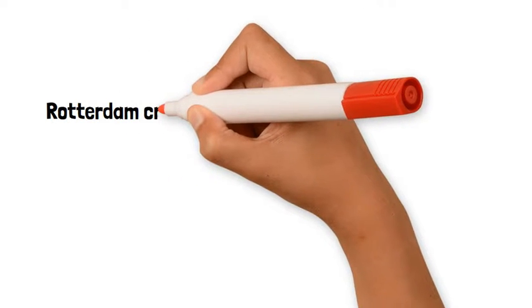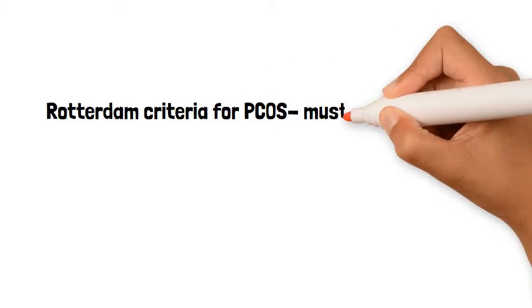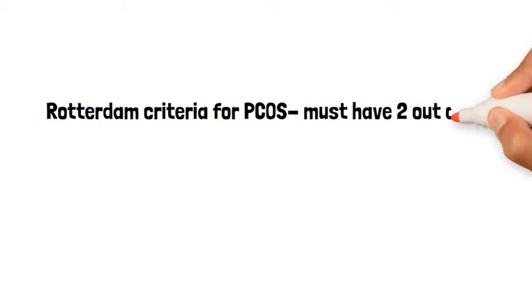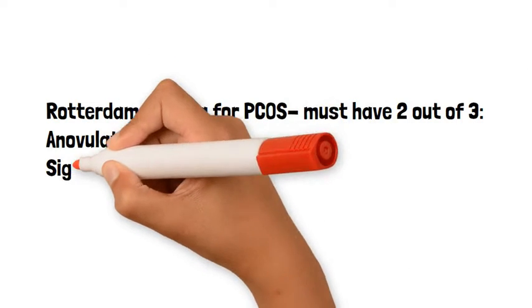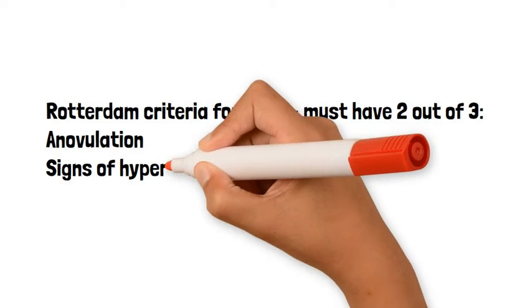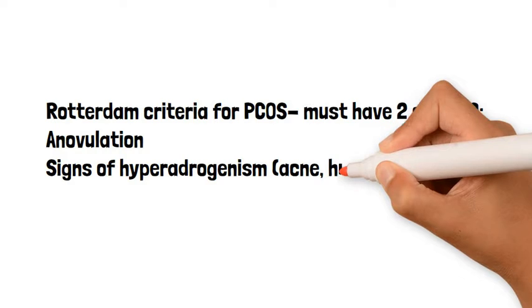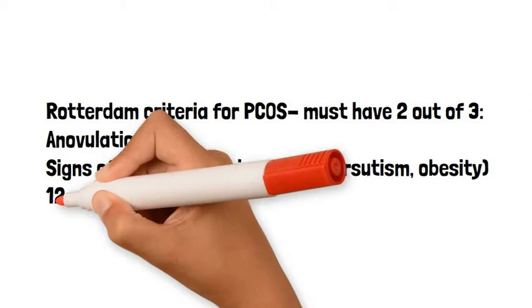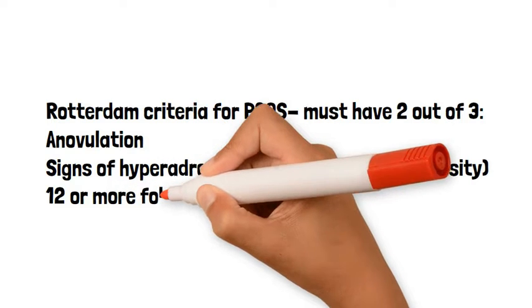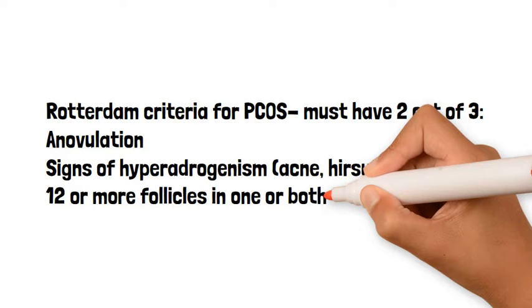The Rotterdam criteria tells us that in order to diagnose PCOS, women must have 2 out of 3 of these conditions: anovulation, signs of hyperandrogenism such as acne, hirsutism, or obesity, and finally 12 or more follicles in one or both of the ovaries diagnosed via ultrasound.